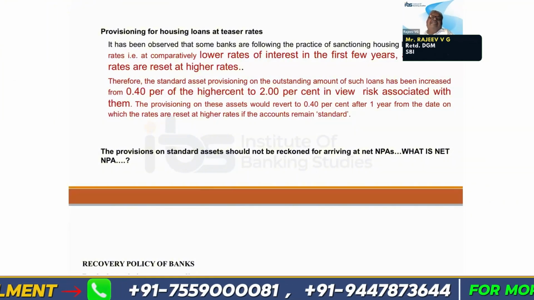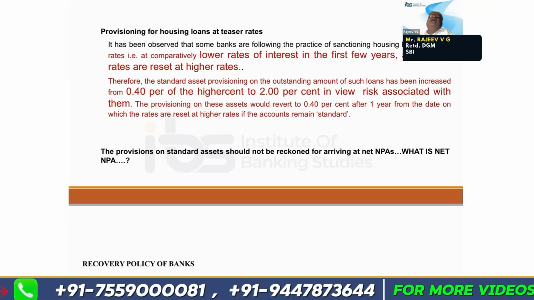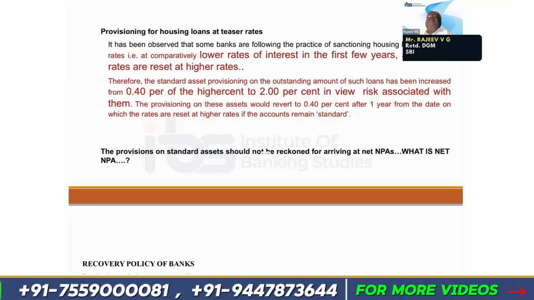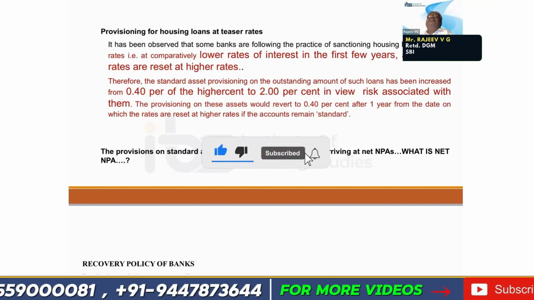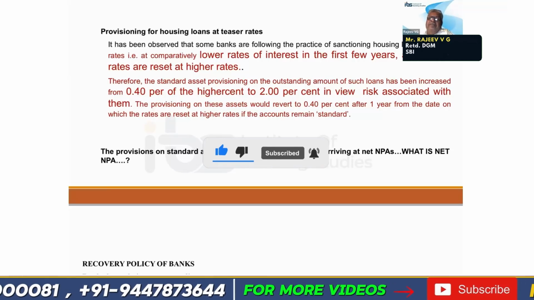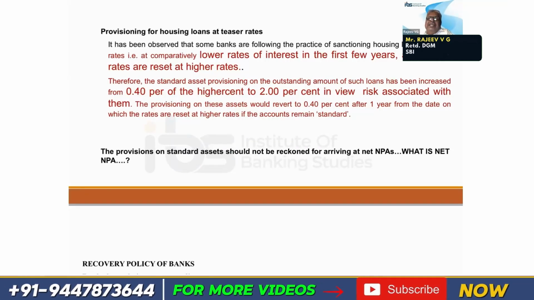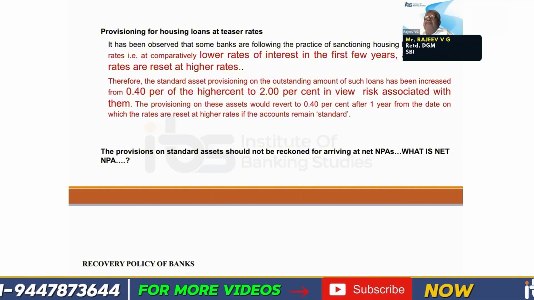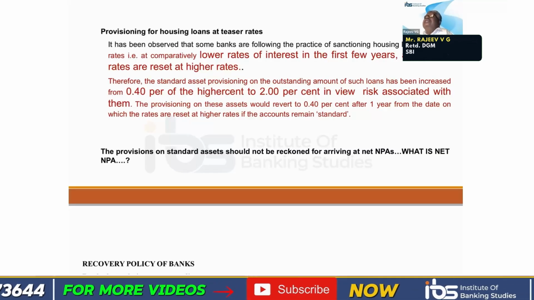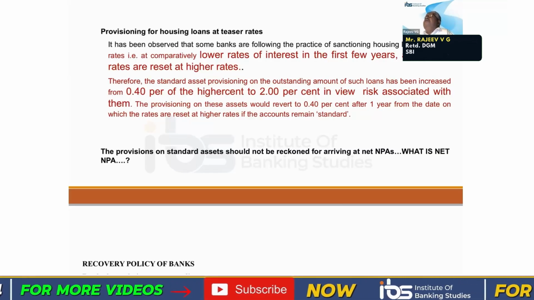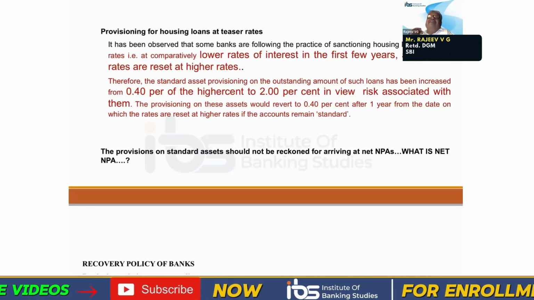And in such cases, the risk perceived is more because initially the EMI will be less. And whenever the EMI is being increased, there will be chances of default also. So that is why we say that more risk is there.